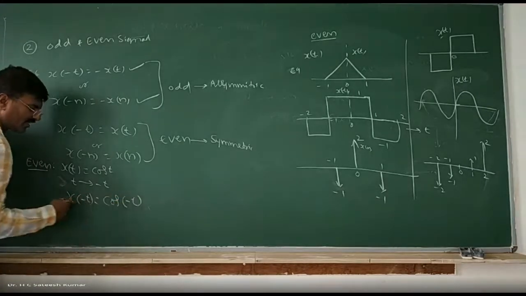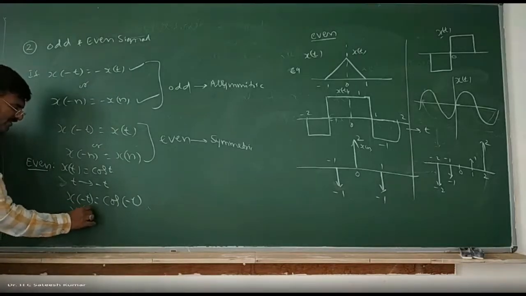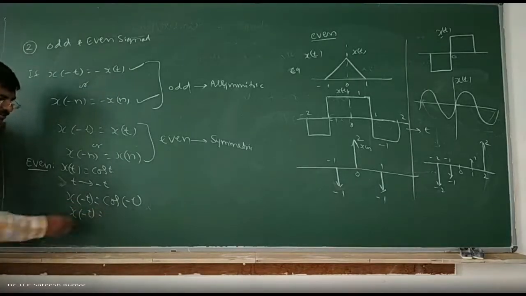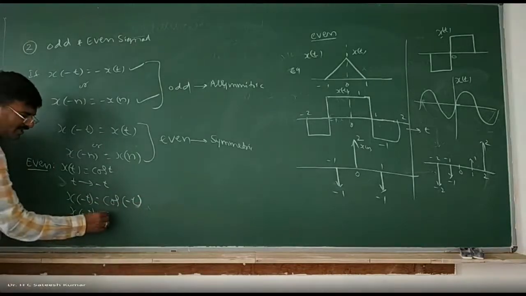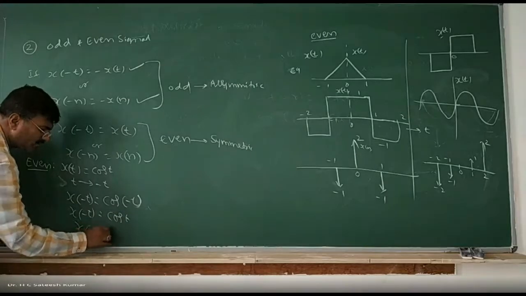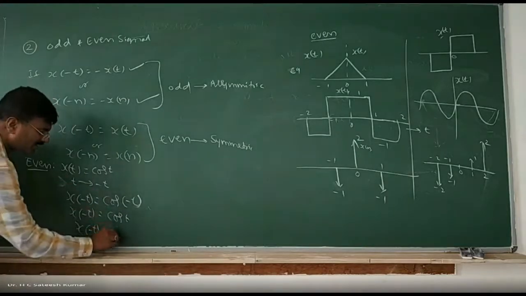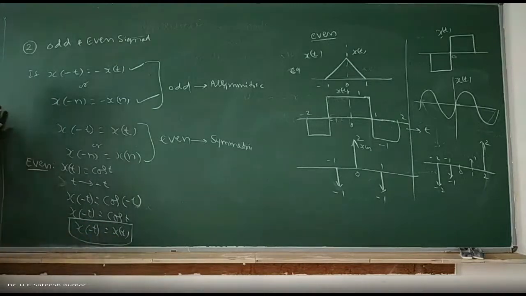Cos of minus theta is cos theta itself. Therefore, x of minus t is equal to cos t, which is nothing but x of t.